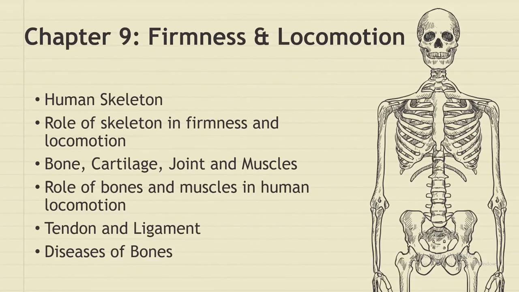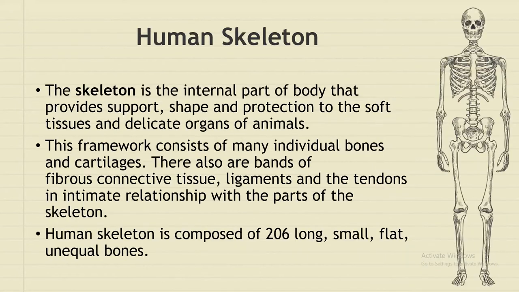In today's class, mainly we are going to give an overview of chapter 9, which is firmness and locomotion. The topics we are going to overview from this chapter are the human skeleton, the role of the skeleton in firmness and locomotion, what is the shape, structure and function of bone, cartilage and joint, and what is the role of bone and muscle in human locomotion or movement. Then what is tendon and ligament, and we are also going to discuss diseases of bones. So let's start from the very beginning.